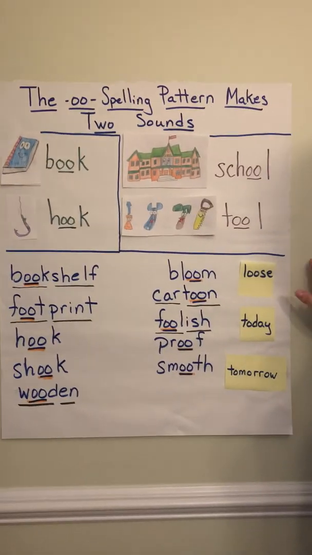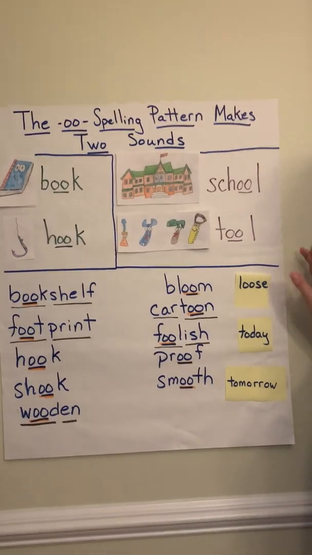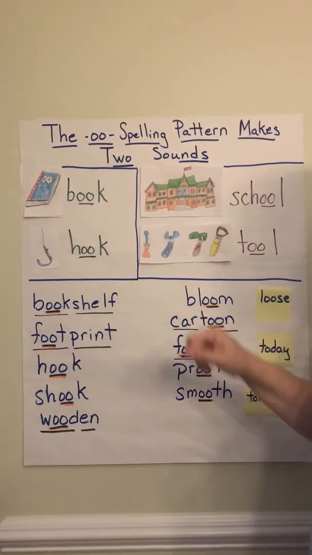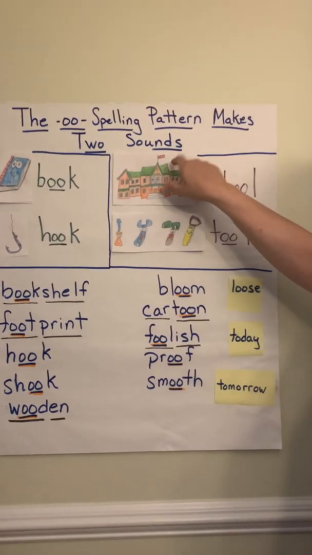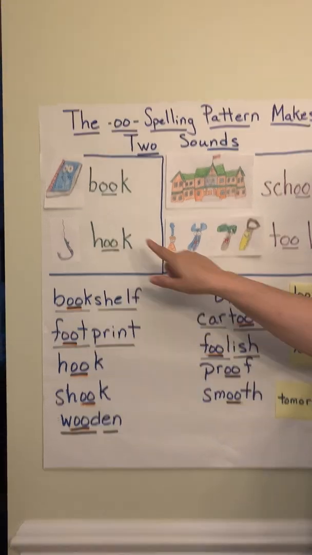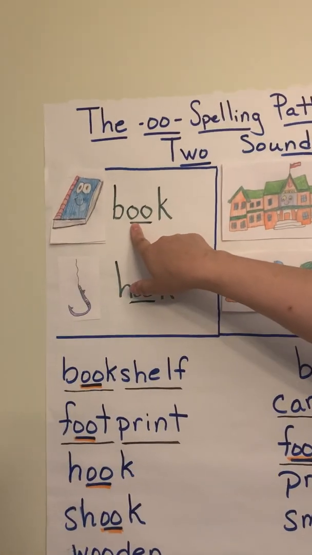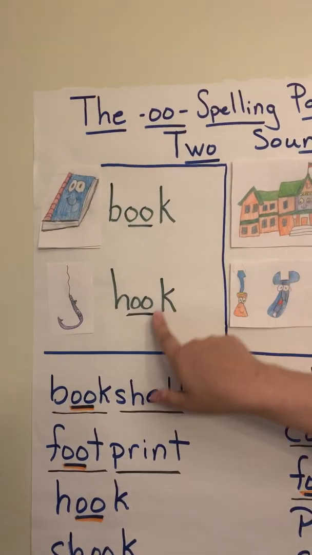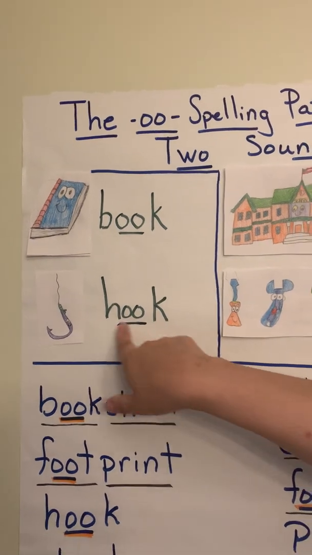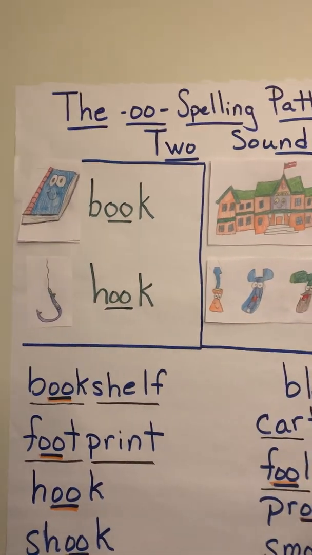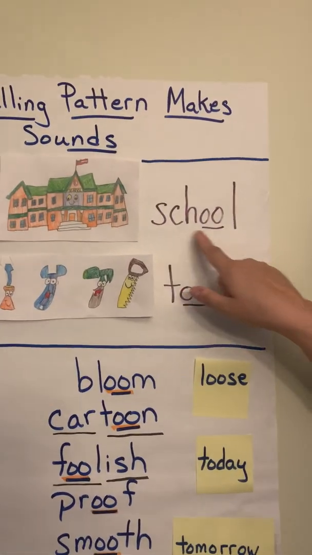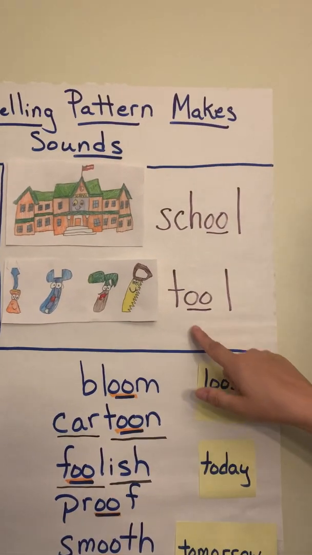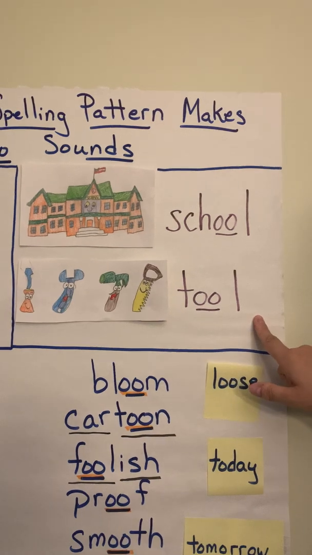Hi readers, today we're learning a new spelling pattern and it is the OO spelling pattern. This spelling pattern represents two different sounds. The first sound is as in book or as in hook. The second sound that the OO spelling pattern represents is oo as in school and oo as in tool.